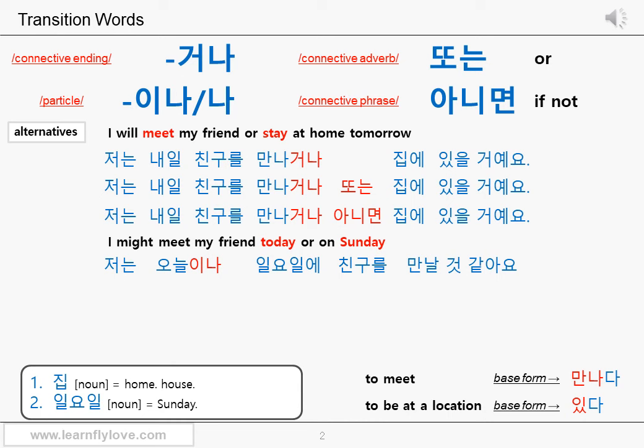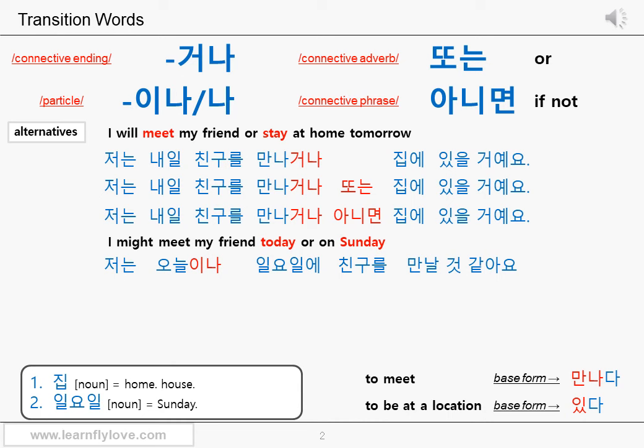So, 저는 I, 오늘이나 today or. 오늘 can be either a noun or an adverb in Korean. Noun, adverb doesn't matter. You can just add a particle 이나 after it to mean or. 일요일에 on Sunday, 친구를 friend, 만날 것 같아요 might meet. 저는 오늘이나 일요일에 친구를 만날 것 같아요.